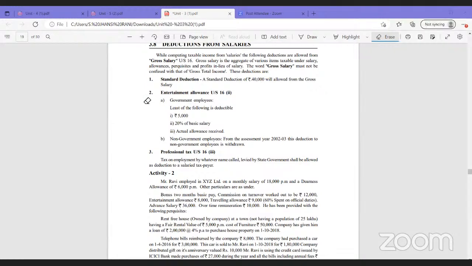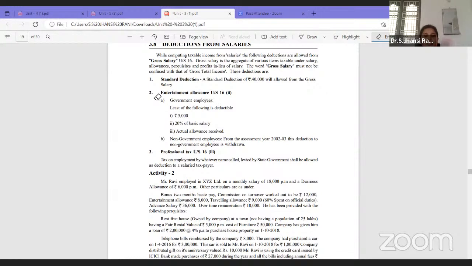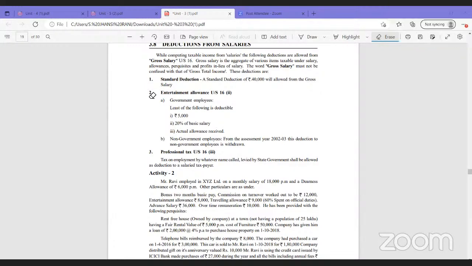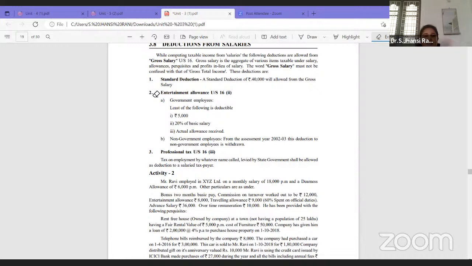Okay. Entertainment allowance is applicable only to government employees. We will provide this deduction if the employee is a government employee. If it's a private employee, they will not get any deduction at all; it is only taxable under allowances. But if it's a government employee receiving entertainment allowance, first we write the total amount they receive under the head allowances. After that, we will show it under deductions.